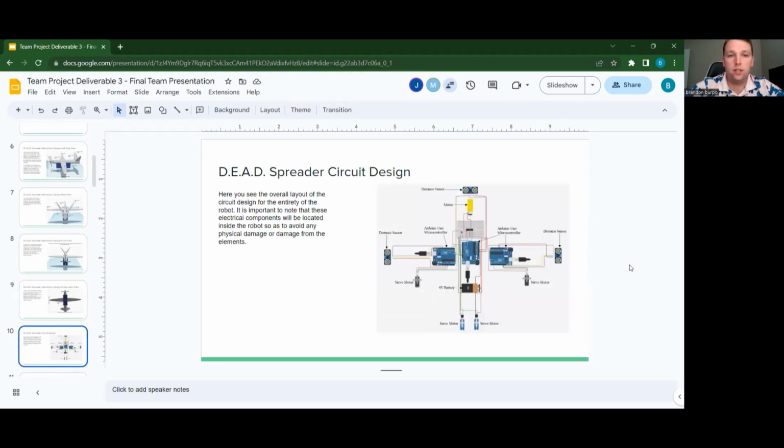This is the circuit design. Here you see the overall layout of the circuit design for the entirety of the robot. It is important to note that these electrical components will be located inside the robot so as to avoid any physical damage or damage from the elements.